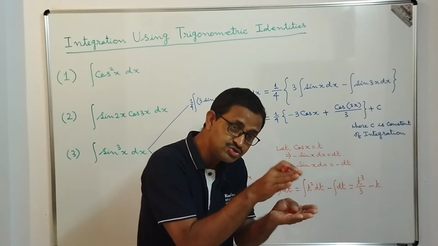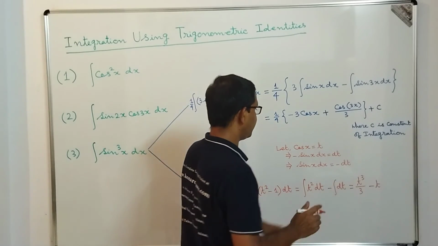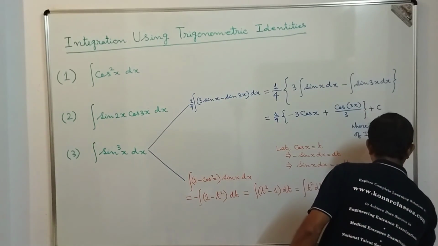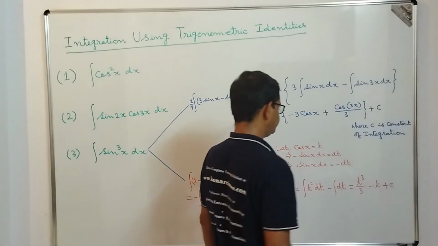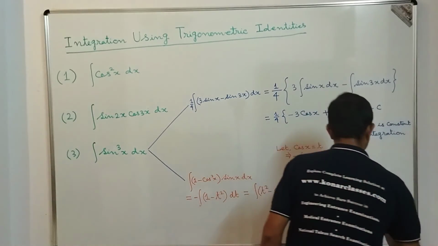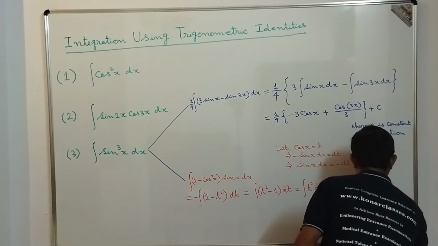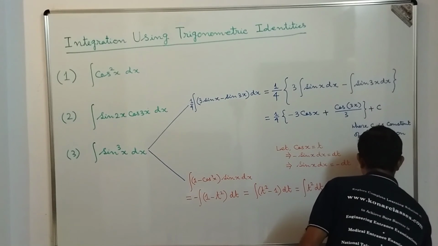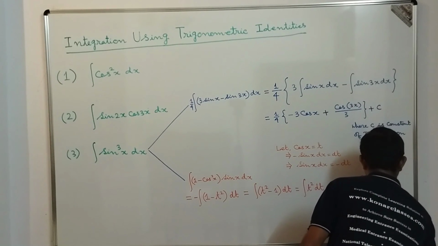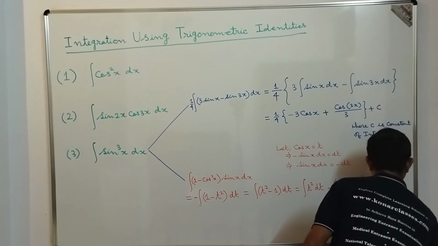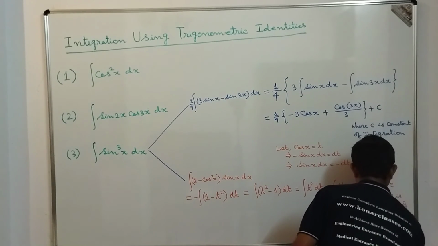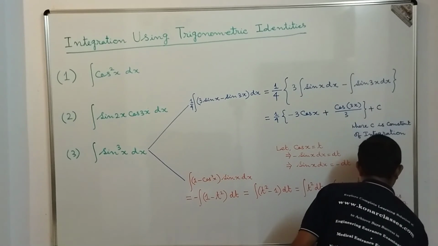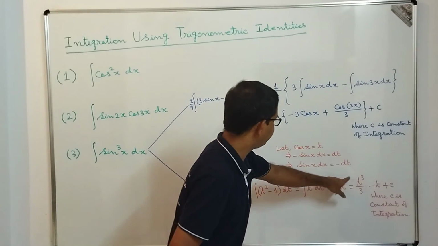Now we can merge those two integrating constants and we get one integrating constant called plus c, where c is constant of integration.